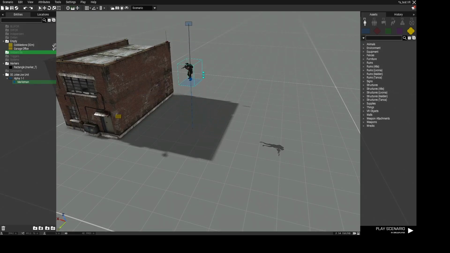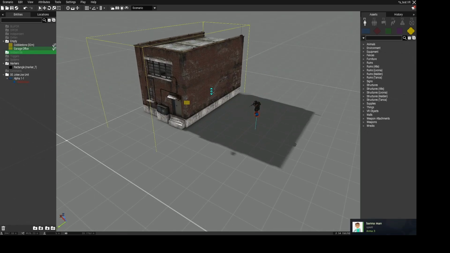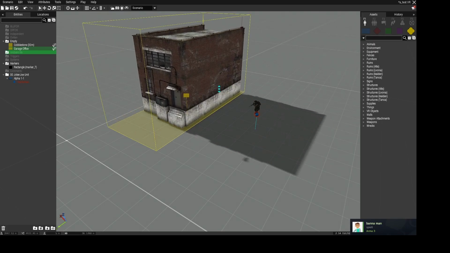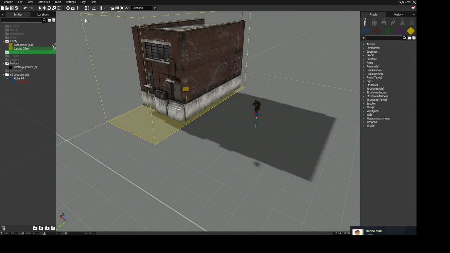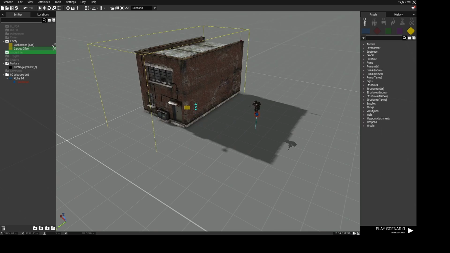As you can see, if you move him upwards and downwards, he doesn't go under the ground. But if it's not enabled, you can move him under the ground. For a unit it doesn't really make sense, but when it comes to buildings, it's probably sometimes very important. So that one as well will be helpful.